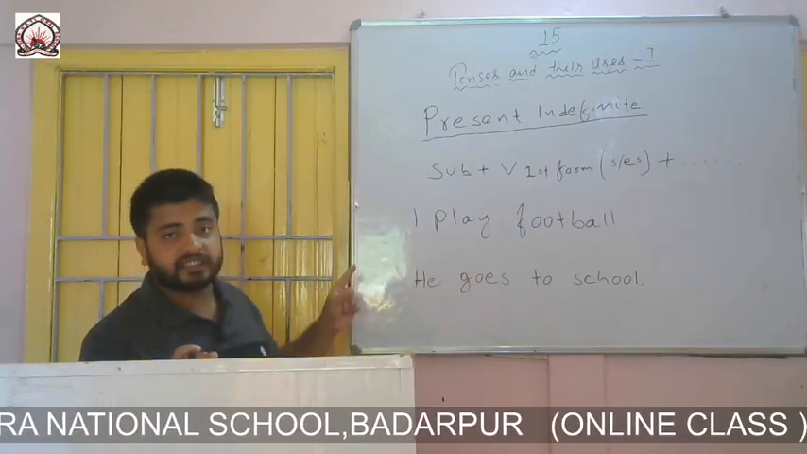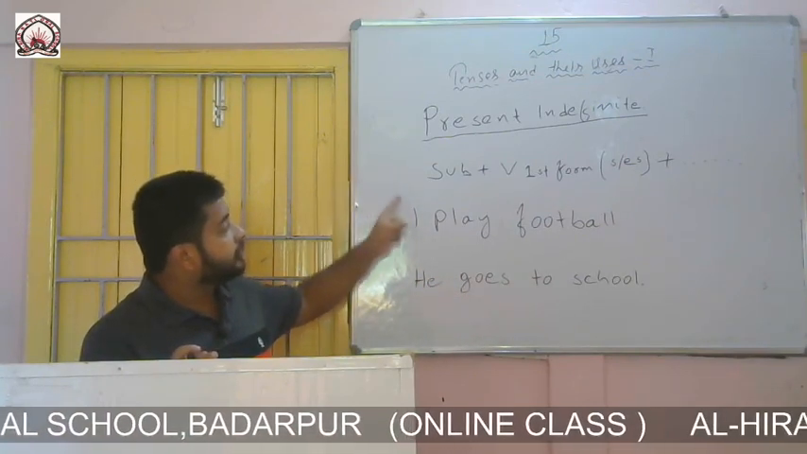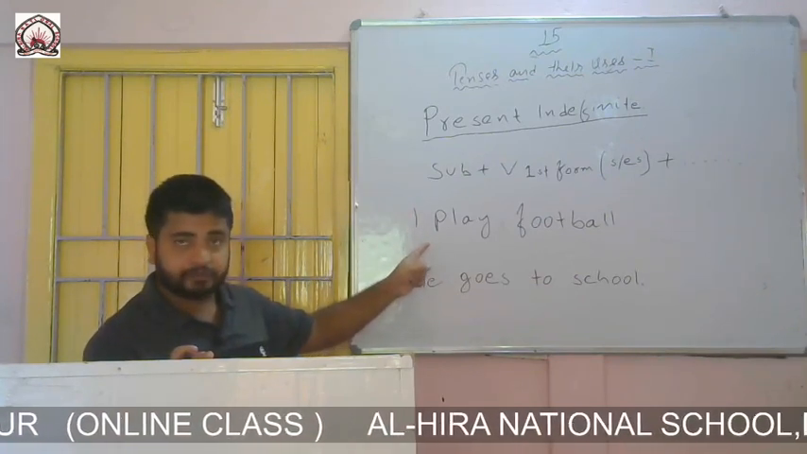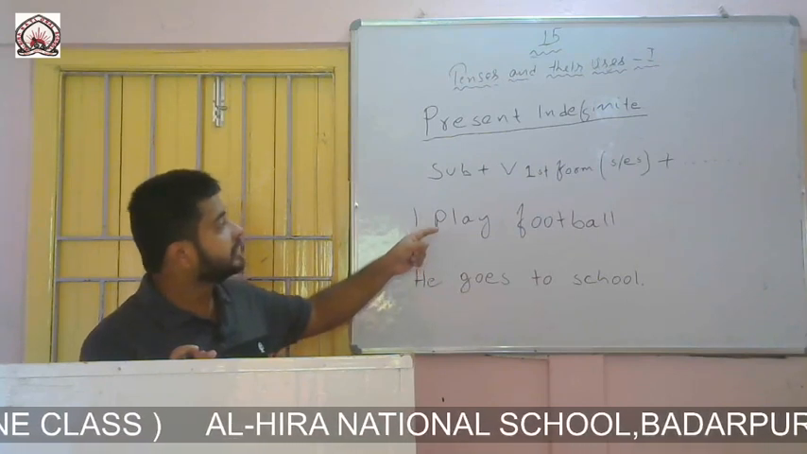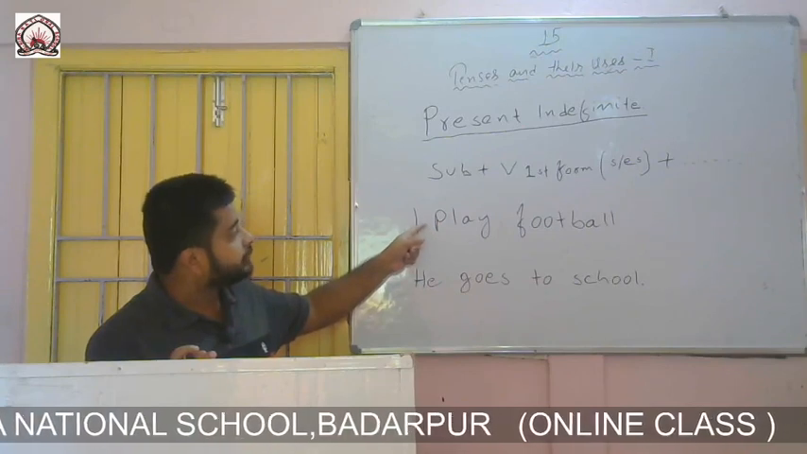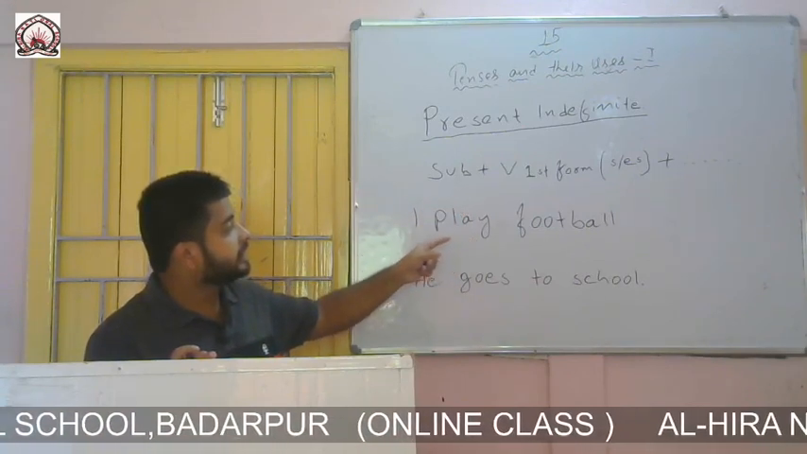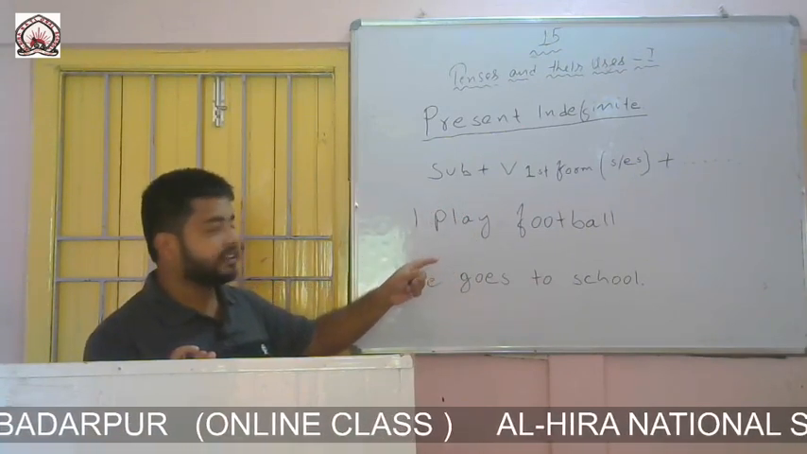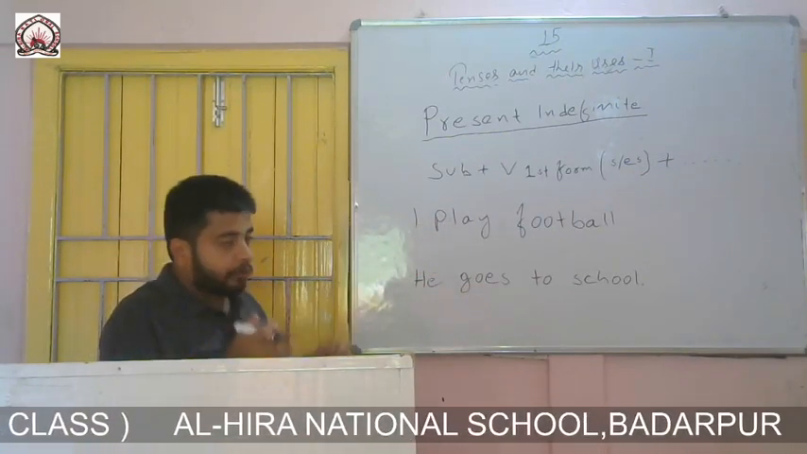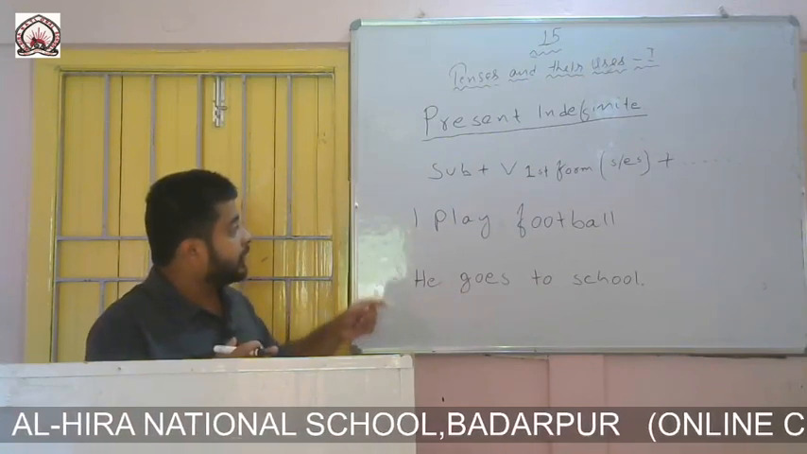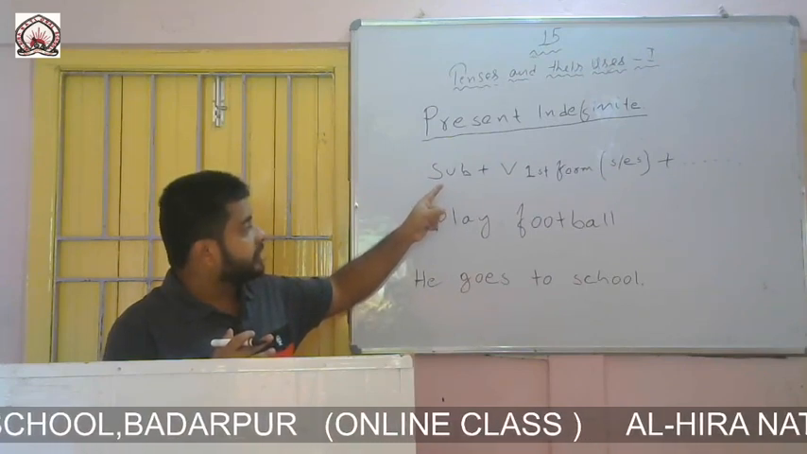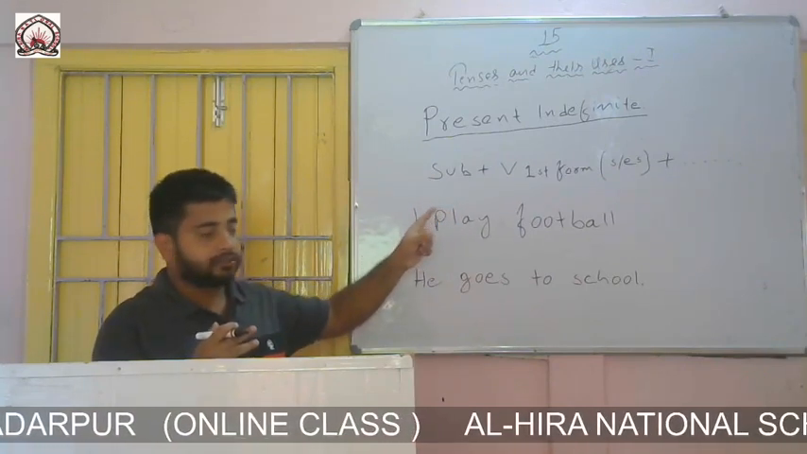The formation says that at the beginning of the sentence there should be a subject followed by a verb which should be in first form of the verb. Then according to the subject, we will write S or ES. Then rest part of the sentences, there may be object or complement. But the main important part is subject plus first form of verb, S or ES.